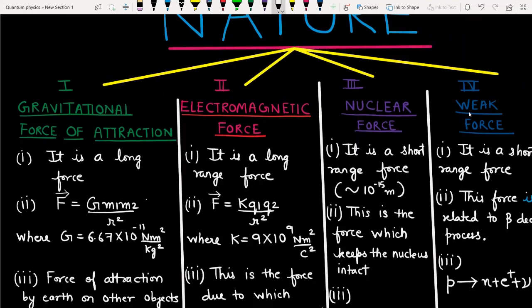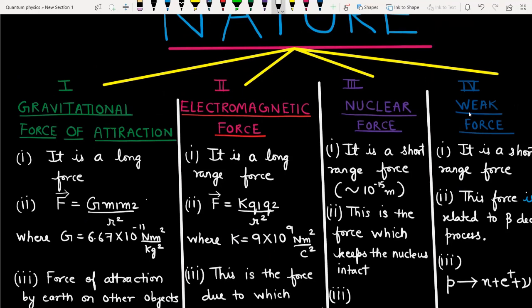Now the first thing is that it's a short range force. Why am I saying that it's a short range force? Because this force exists not inside the atom, this force exists even deeper. This force exists inside the nucleus. Okay, so this force acts between two protons, it can act between a proton and a neutron, and it can also act between a neutron and a neutron.